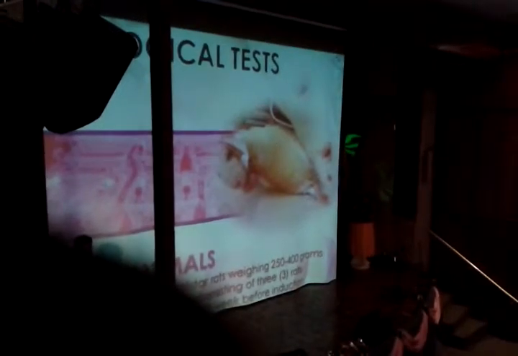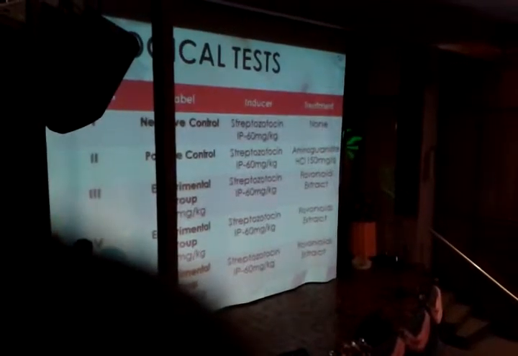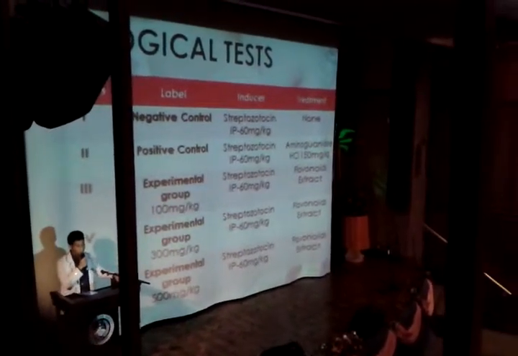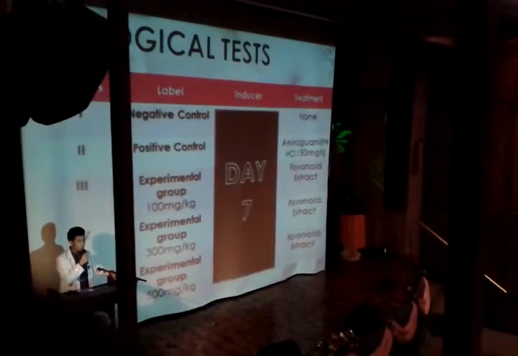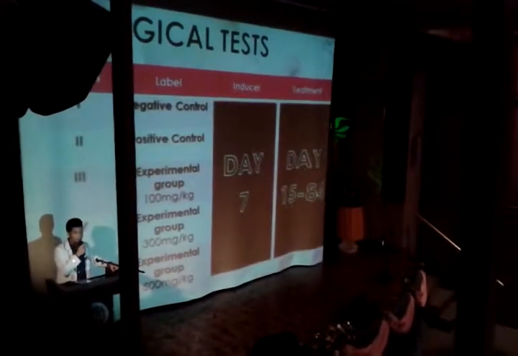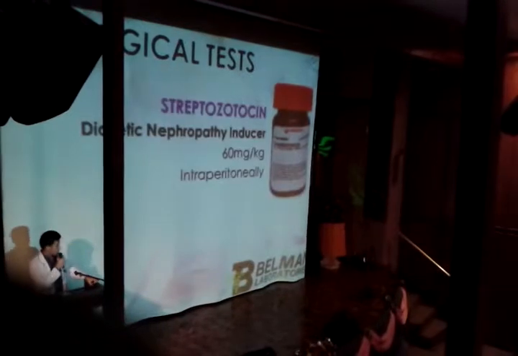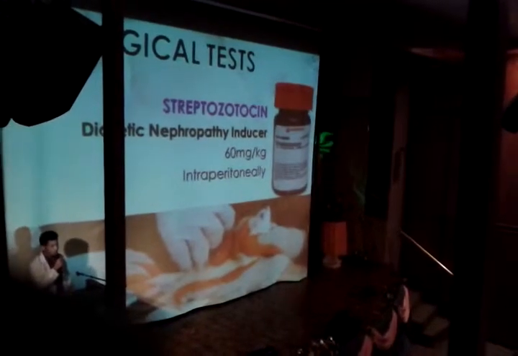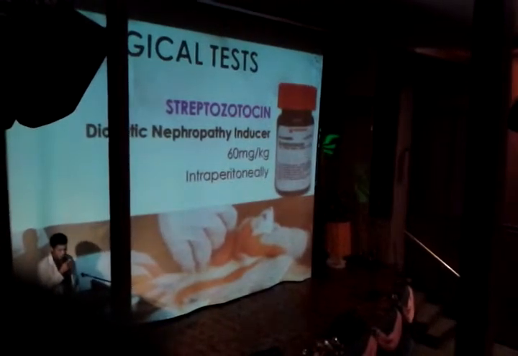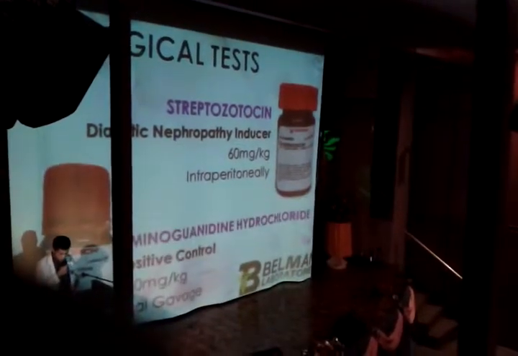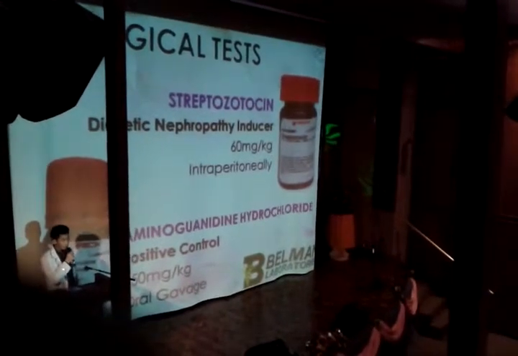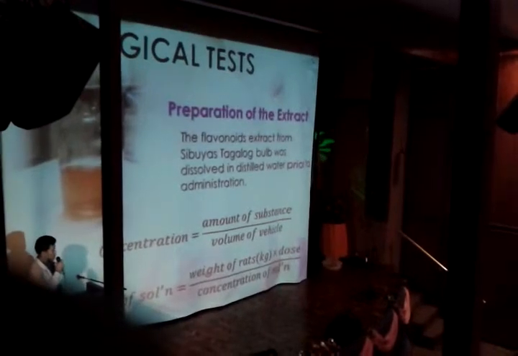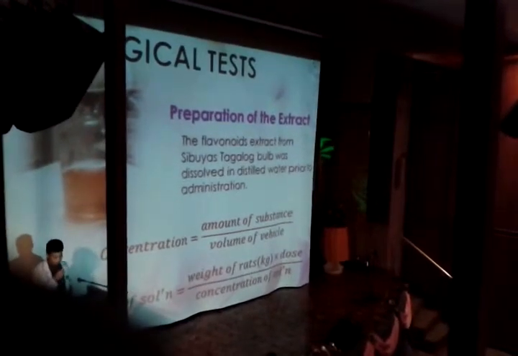15 male Wistar rats weighing 250 to 400 grams were used, and they were equally divided into 5 groups, and they were acclimatized for 1 week before induction. Group 1 served as the negative control, Group 2 positive control, Groups 3, 4, and 5 are experimental groups with 100, 300, and 500 milligrams per kilogram doses respectively. The treatment lasted for 77 days. Streptozotocin was induced intraperitoneally with a dose of 60 milligrams per kilogram. Aminoguanidine, used as positive control, was administered via oral gavage with a dose of 150 milligrams per kilogram. All rats were weighed on a weekly basis prior to the computation of the volume administered to them.